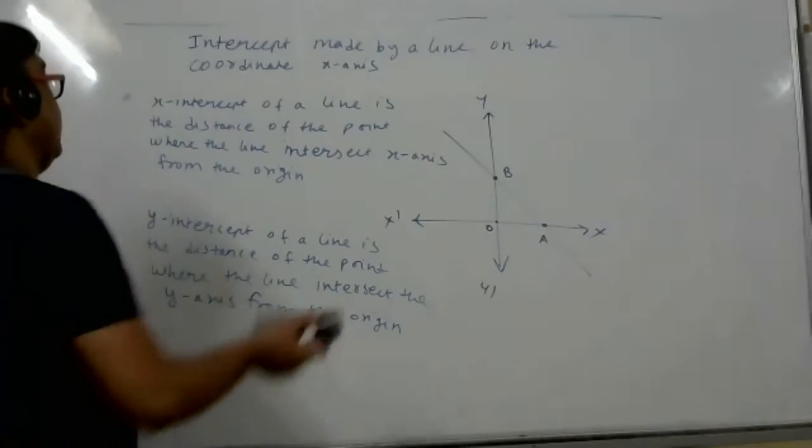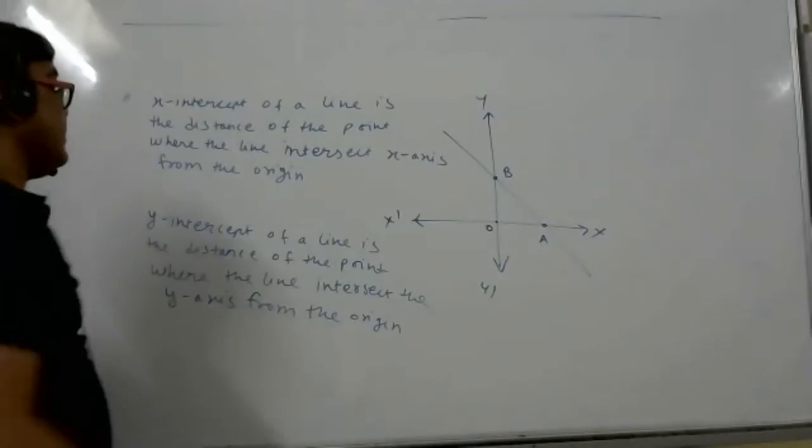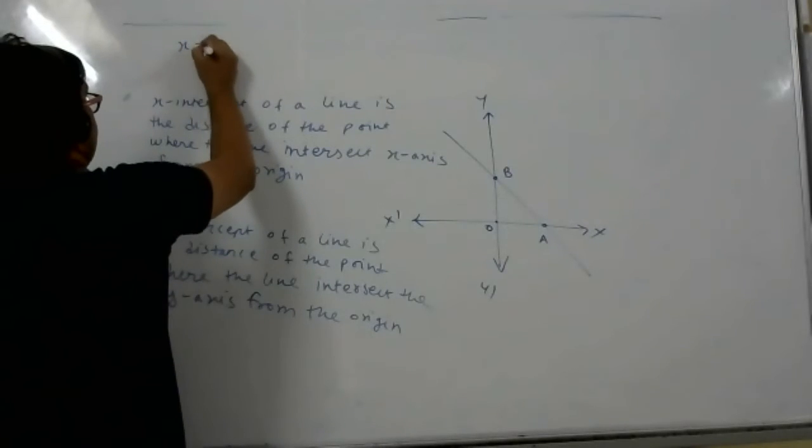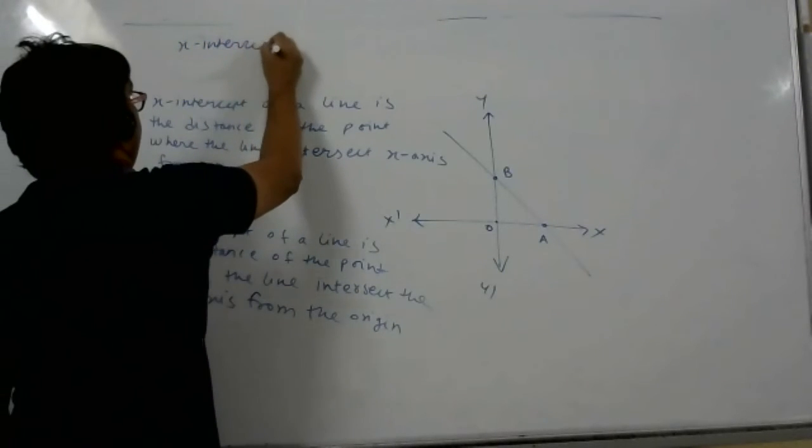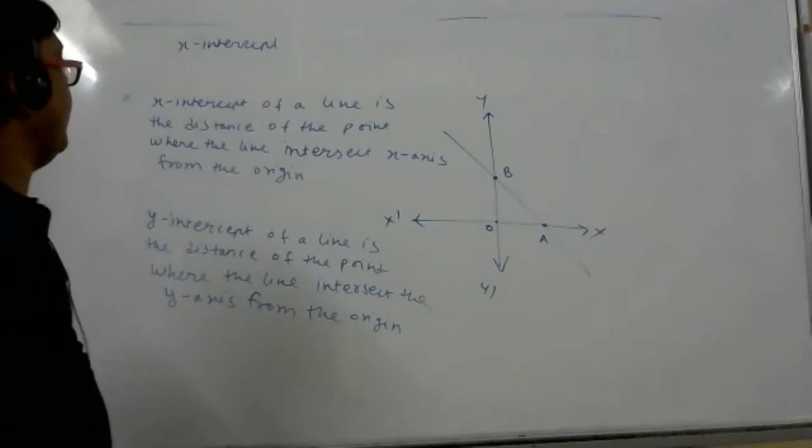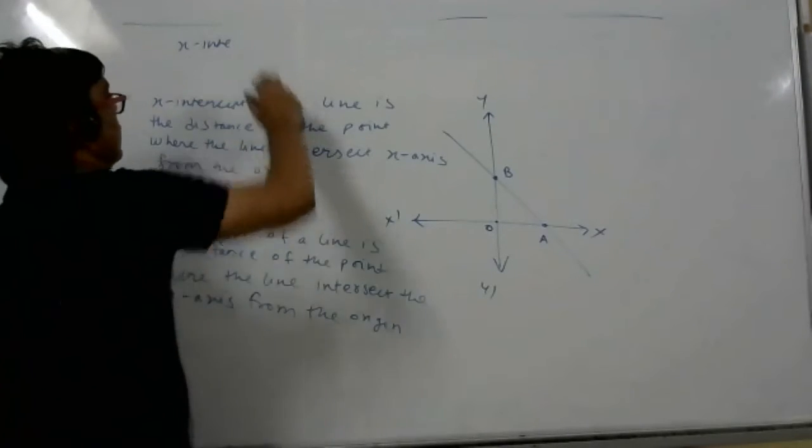But there is a problem here. This x-intercept and y-intercept can be positive as well as negative. So x-intercept is OA here.